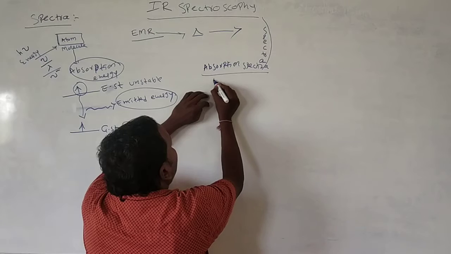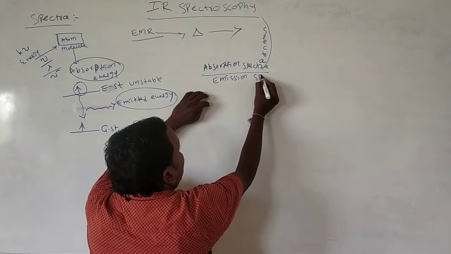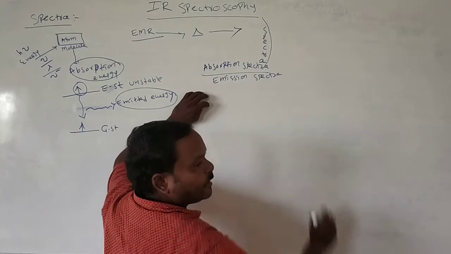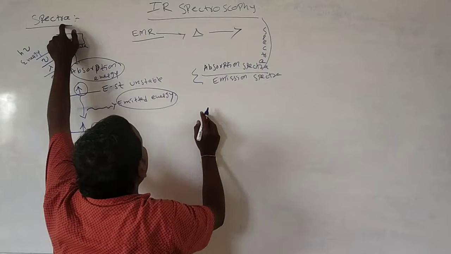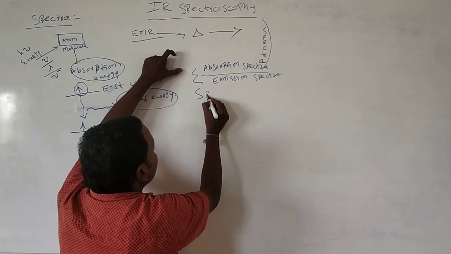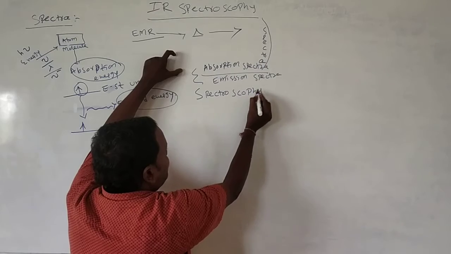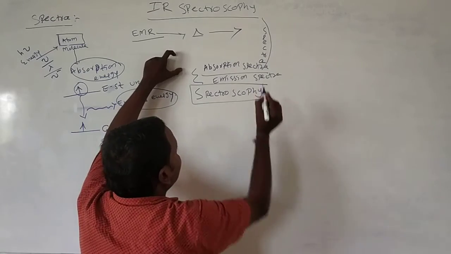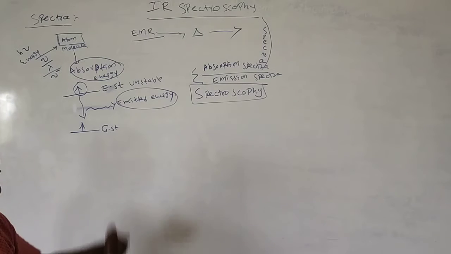If you pass the emitted energy, that we call the emission spectra. The study of absorption spectra and emission spectra we call spectroscopy.